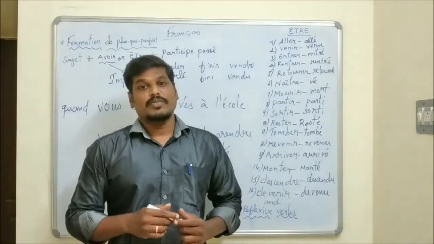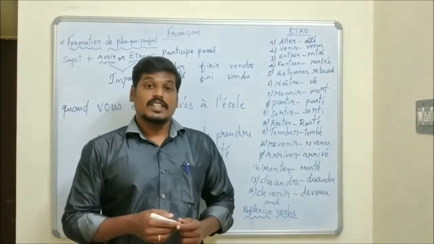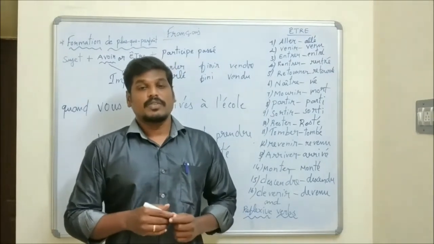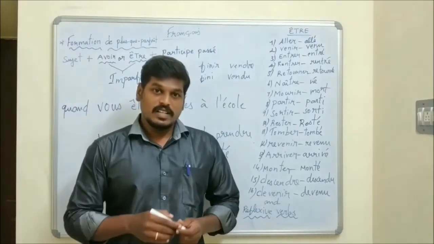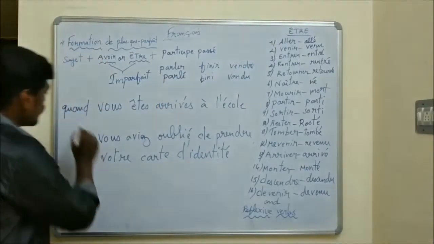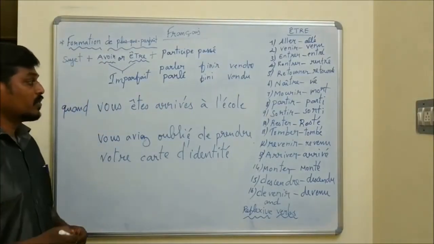We use past perfect tense to talk about an action before another action, both happening in the past. Listen here. Quand vous êtes arrivé à l'école, when you arrived at school.